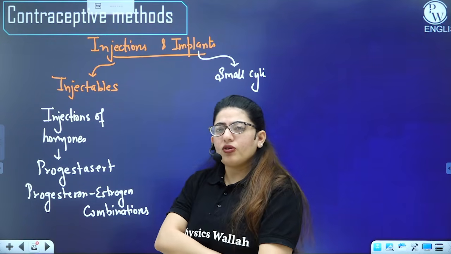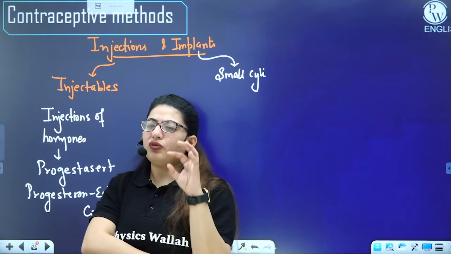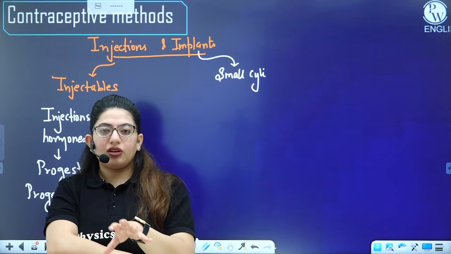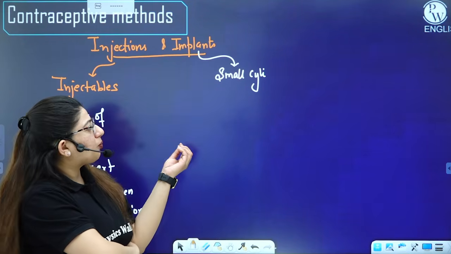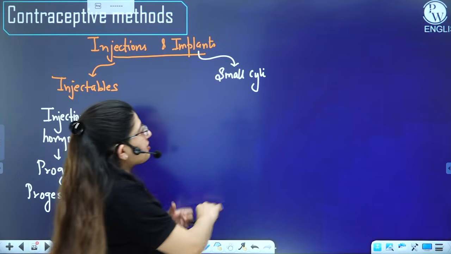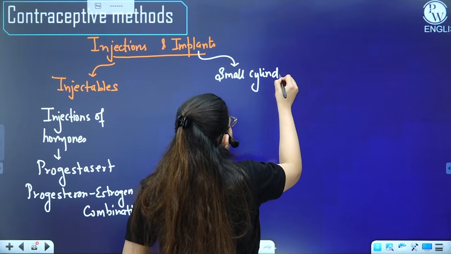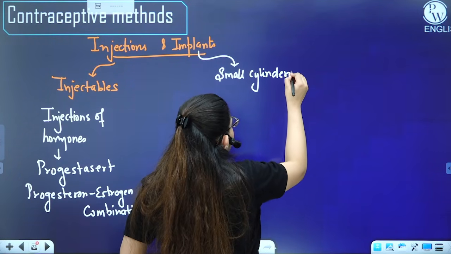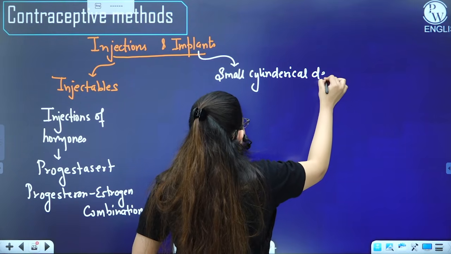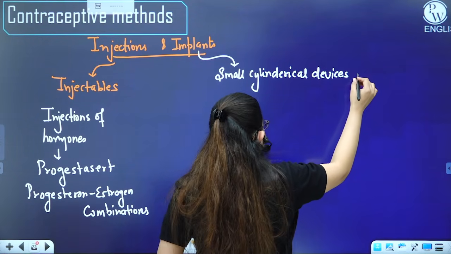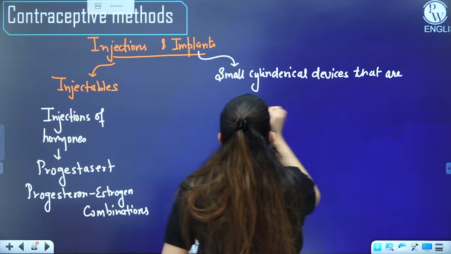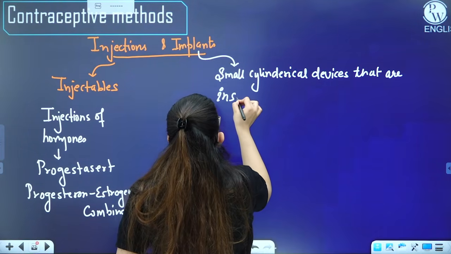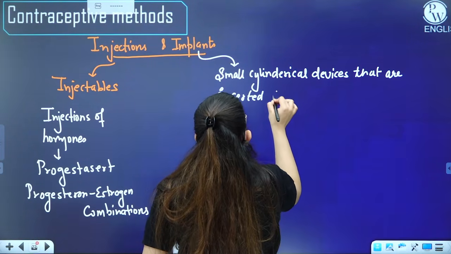We are giving hormones, one in the form of IUD, where you insert in the uterus, another in the form of injections, another in the form of subcutaneous devices, right? So these are cylindrical devices that are inserted subcutaneously.